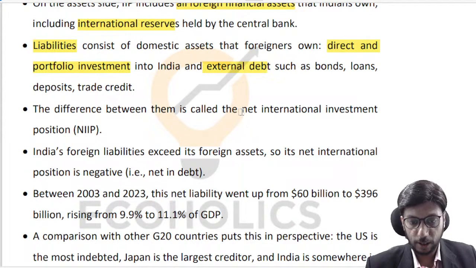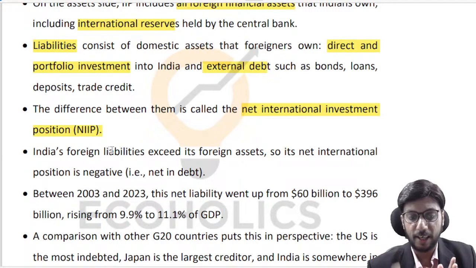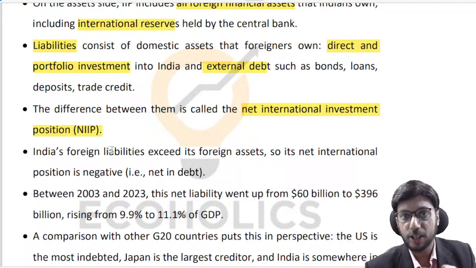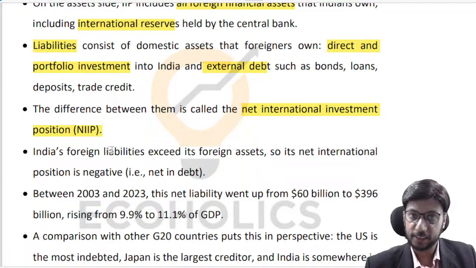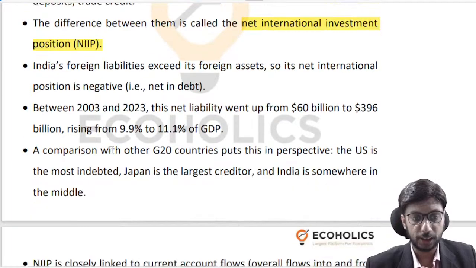Now, there is another term that you should become familiar with, and that is NIIP, that is Net International Investment Position. The difference between the asset side and the liability side is the net international investment position. Whether the world owes to you or you owe to the world becomes clear from this net number. If this net number is positive, that means that the world owes to you, so to speak. If this number is negative, then you owe to the world. Now let us understand where we stand so far as our NIIP is concerned. Our net international investment position is negative, that is, we are net in debt.